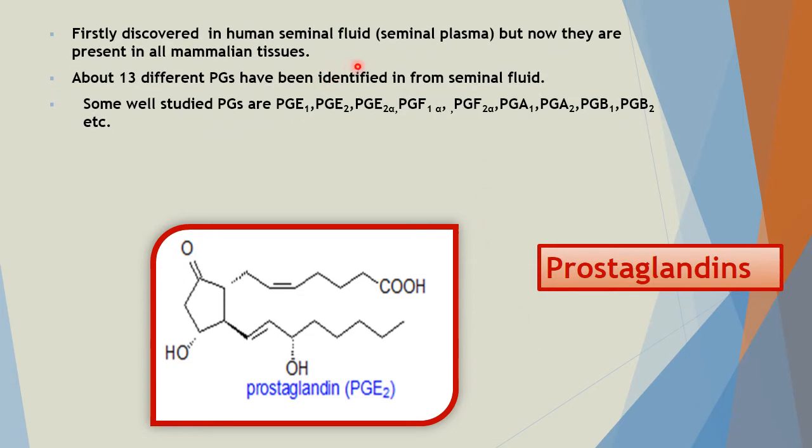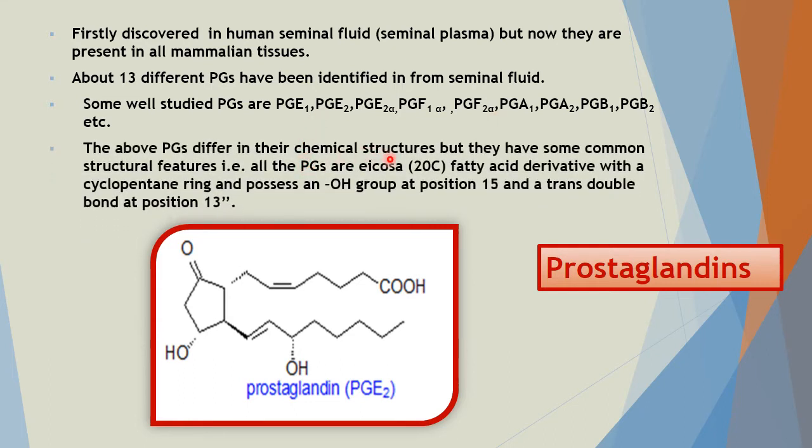They were first discovered in human seminal fluid, that is seminal plasma, but now they are present in all mammalian tissue. About 30 prostaglandins have been identified from seminal fluid. They were also known as PGE1, PGE2, PGE3, PGF1 alpha, PGF2 alpha and so on.